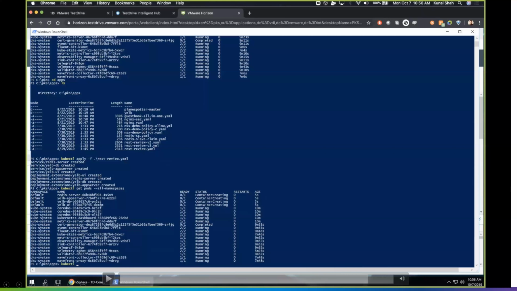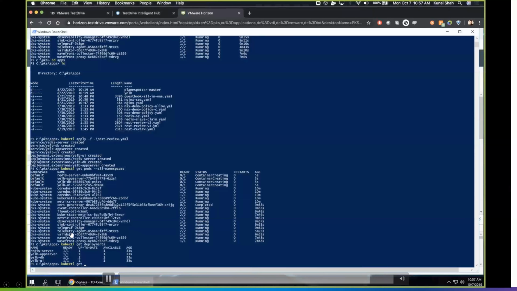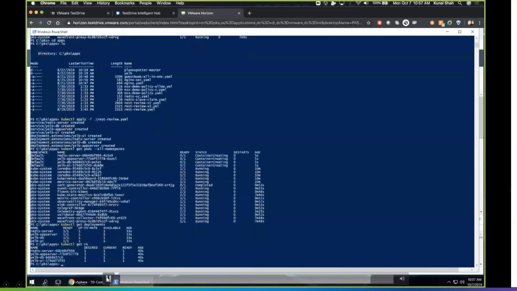So the containers are getting created. The deployments are now in ready state. So this is the deployment. You see 1 on 1 means it is ready. 0 on 1 means it is still in progress. It's not ready. So it's been 33 seconds that this is up.